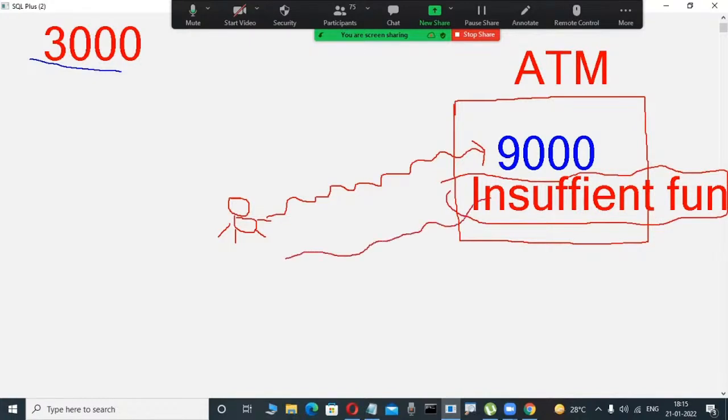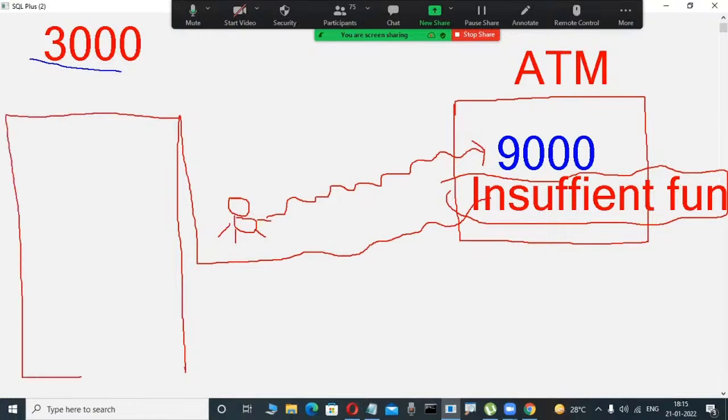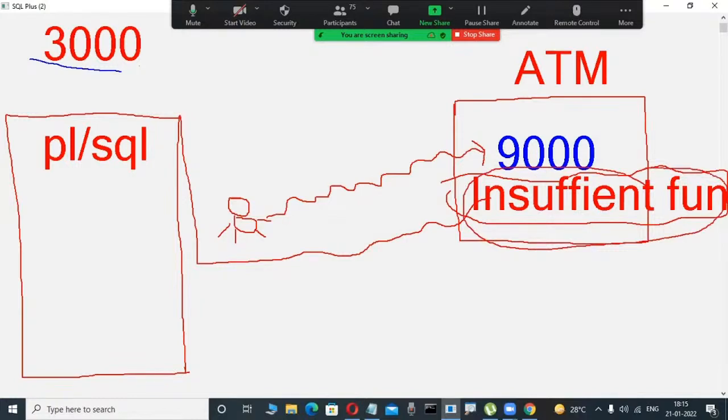No. Actually, some software engineers are writing code, that is important. They are writing that code in PLSQL. Suppose in Oracle projects, banking projects, they are writing in PLSQL. What is the condition? If the user-entered amount is more than the available balance, then they write this message. Same like Java, C++, there is some coding. They write if conditions like that. Otherwise, how is it possible?